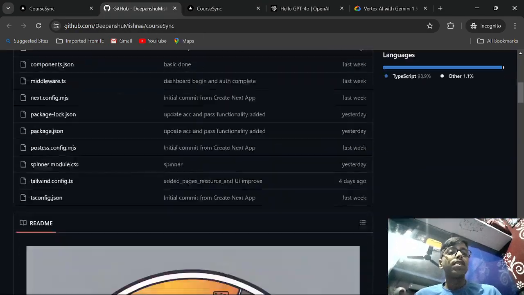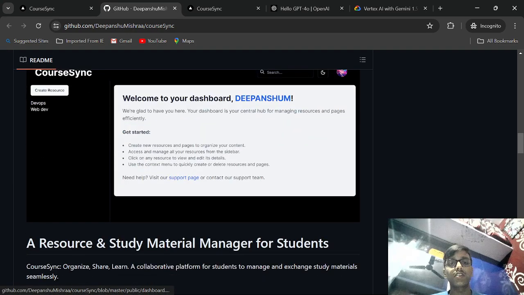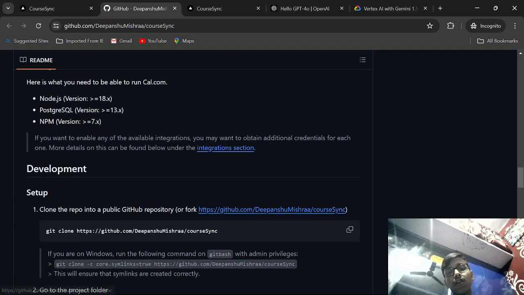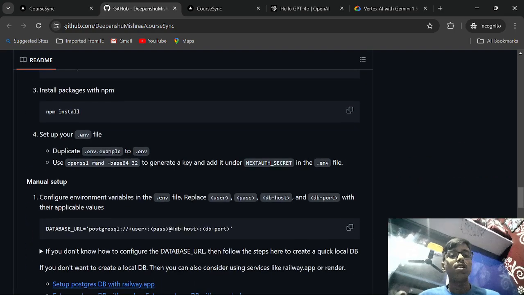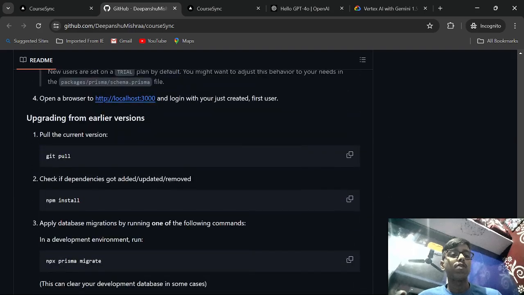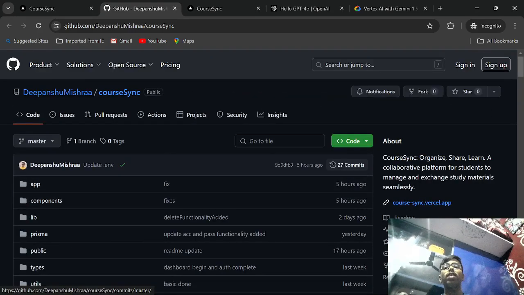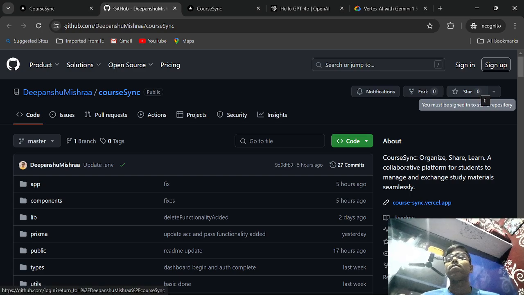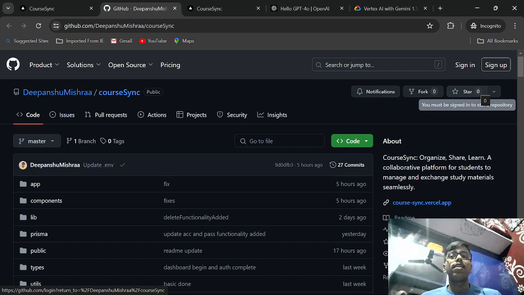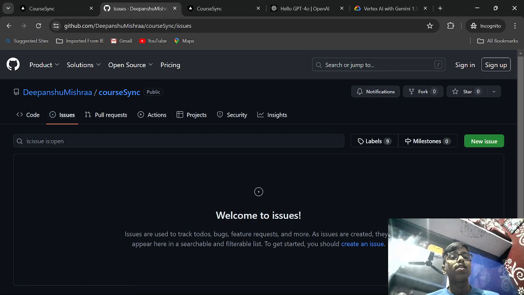So basically, I have created the repository very well. I have given all the instructions carefully, what to do, how you can set it up locally, what things to keep in mind in order to set up this repository locally, right? I have given everything, how to actually deploy it, etc., right? So now what you have to do is, you can either star this repository. Obviously it will be good for me if you star it as a token of like you did good, man. And you can actually go open an issue here.